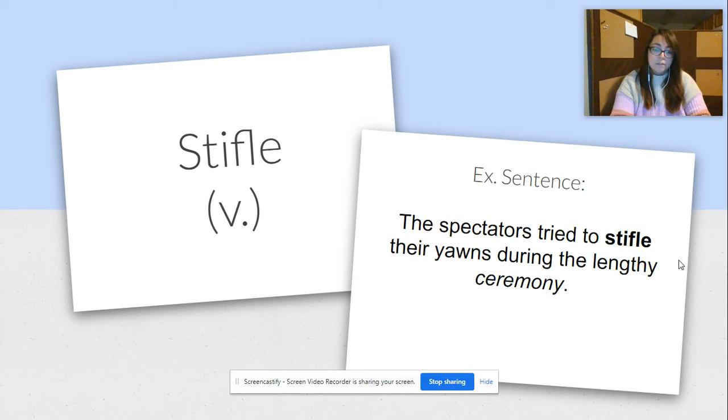The next word is stifle. It's a verb. And our example sentence is, the spectators tried to stifle their yawns during the lengthy ceremony. Buzzword, guys, who remembers ceremony from our previous weeks? That was a previous vocab word. Good job for recognizing that.